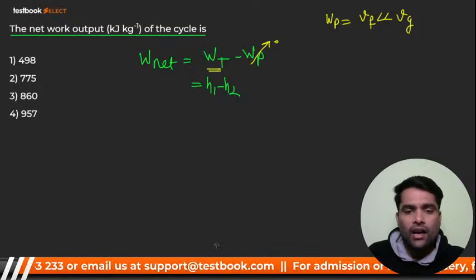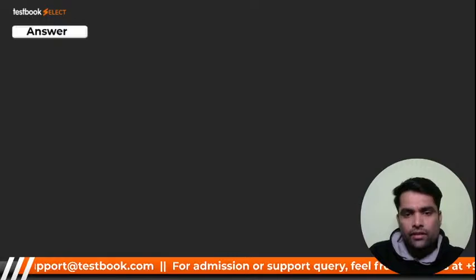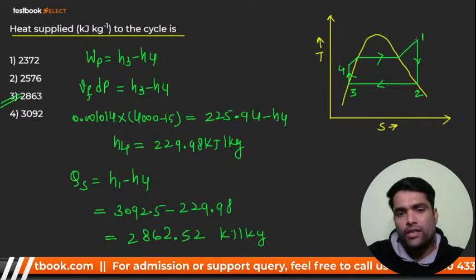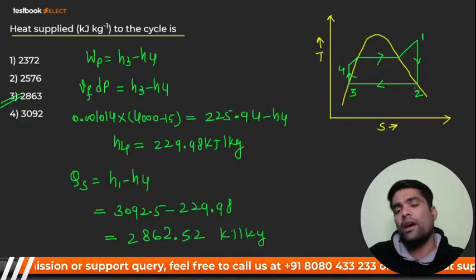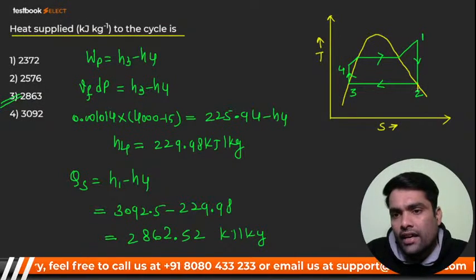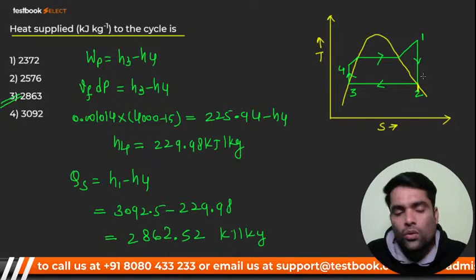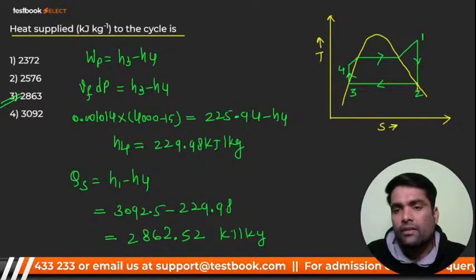Now, my dear, I know H1, but I don't know S2, so I have to calculate it, because I don't know whether S2 will be over here or here. It may be in the wet region also, right?